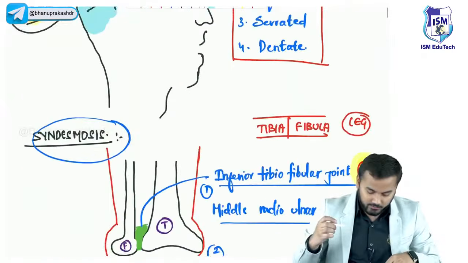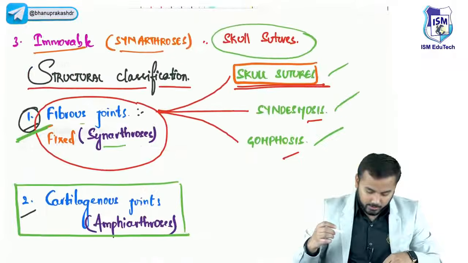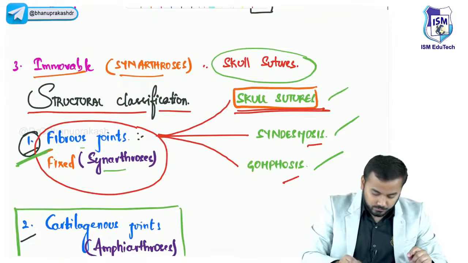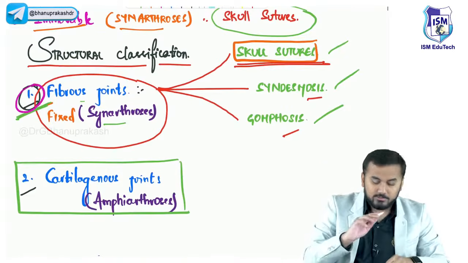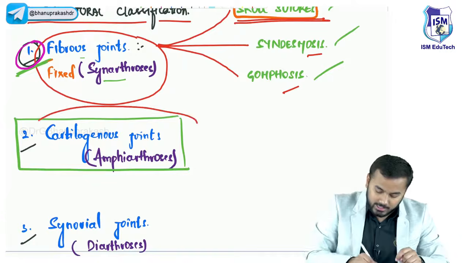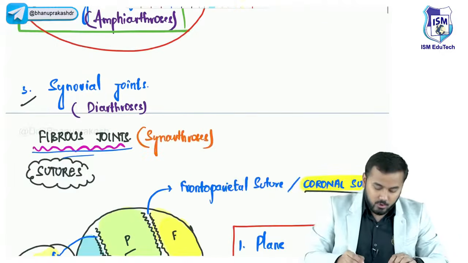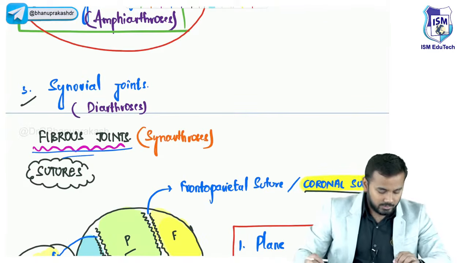Let us discuss the third important one. Let us put a tick mark first of all. First the tick mark, after that we'll discuss the topics. Fibrous is finished, cartilaginous joints finished. Now we shall discuss synovial joints.